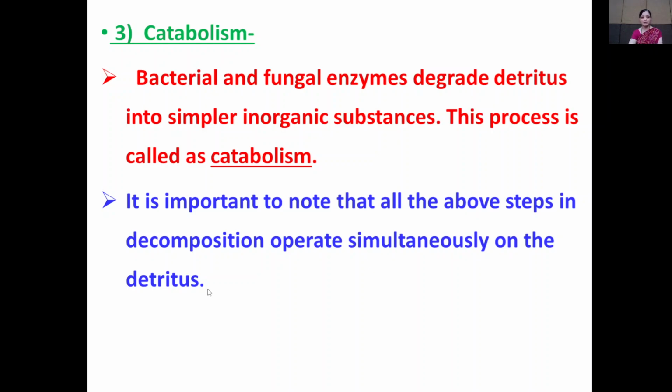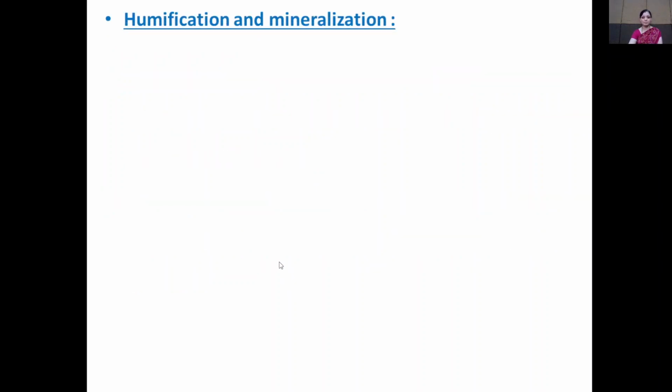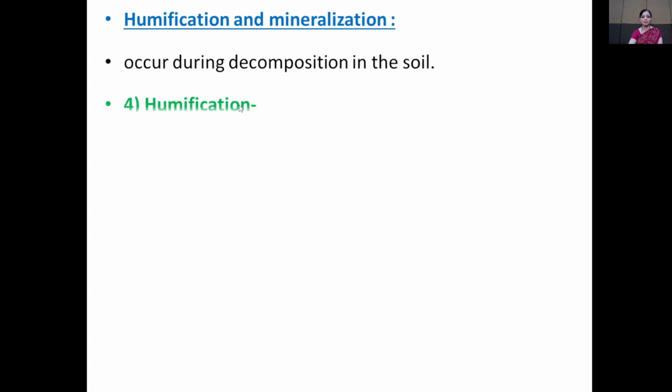The first step of decomposition is fragmentation. The second step is leaching. The third step is catabolism, in which bacteria and fungi secrete various enzymes, and these enzymes degrade detritus into simple inorganic substances. Then the fourth step of decomposition is humification, and the last one is known as mineralization. Humification and mineralization occur during decomposition in the soil.